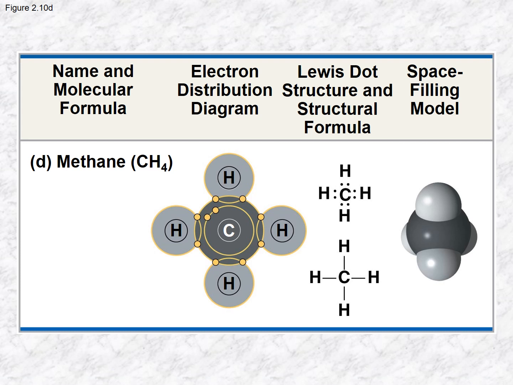So we have methane. Here we've got the name, the molecular formula, and the electron distribution diagram showing all of the electrons in each of the atoms and also showing the sharing of electrons. And then here you can see the Lewis dot structure only shows those that are in the valence shell of each of the atoms. And the structural formula indicates that there are 4 covalent bonds. Each of these hydrogens is covalently bonded to this carbon. And here is the space filling model.